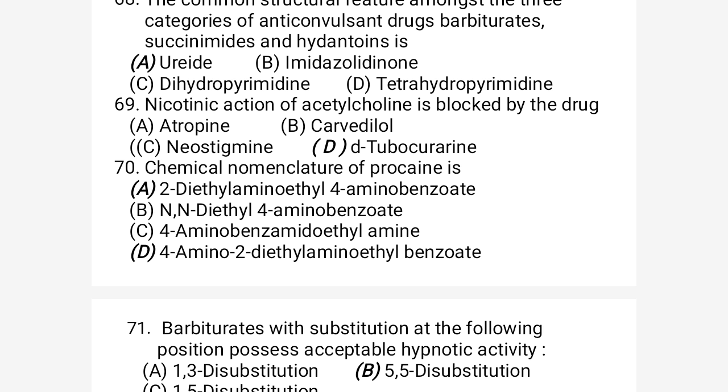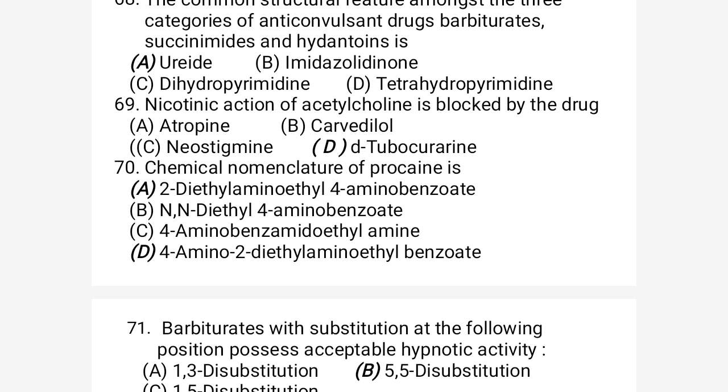So look at the first option, 2-diethylaminoethyl 4-aminobenzoate, and option B, N-diethyl 4-aminobenzoate. Option C, N-4-aminobenzamidoethylamine, and D is 4-amino 2-diethylaminoethyl benzoate.